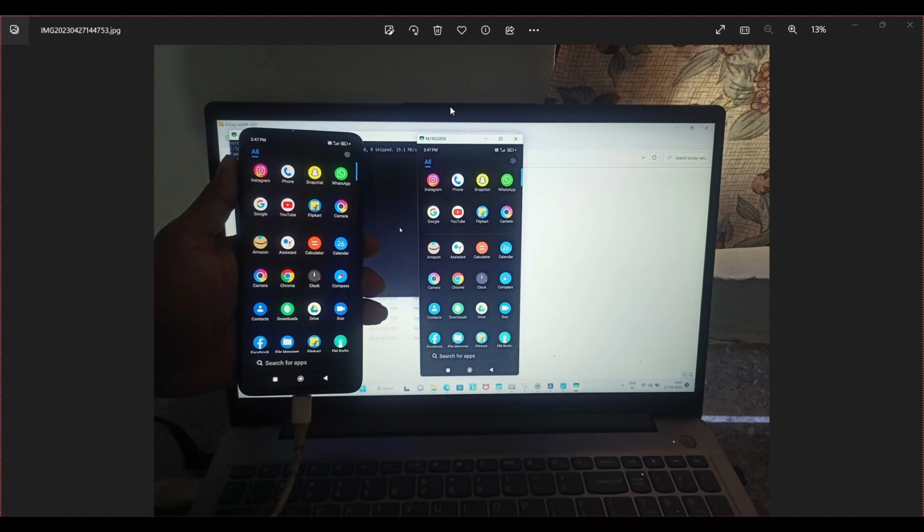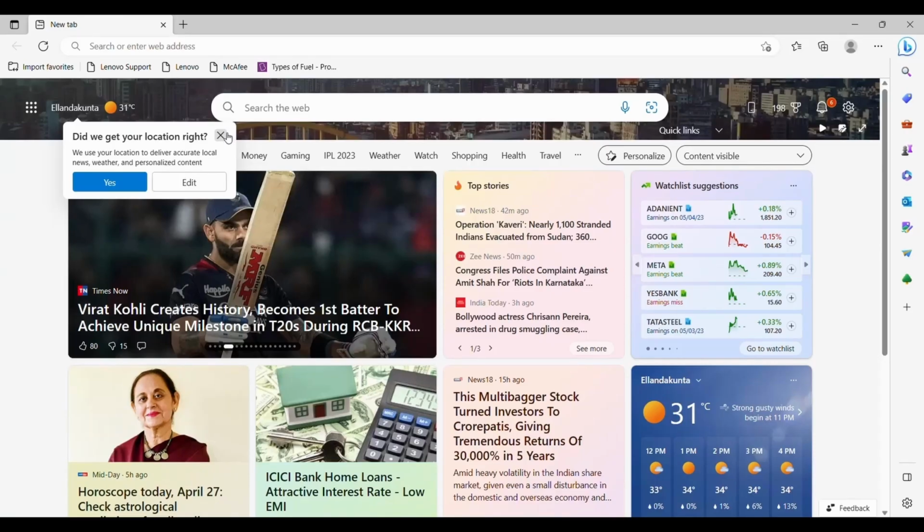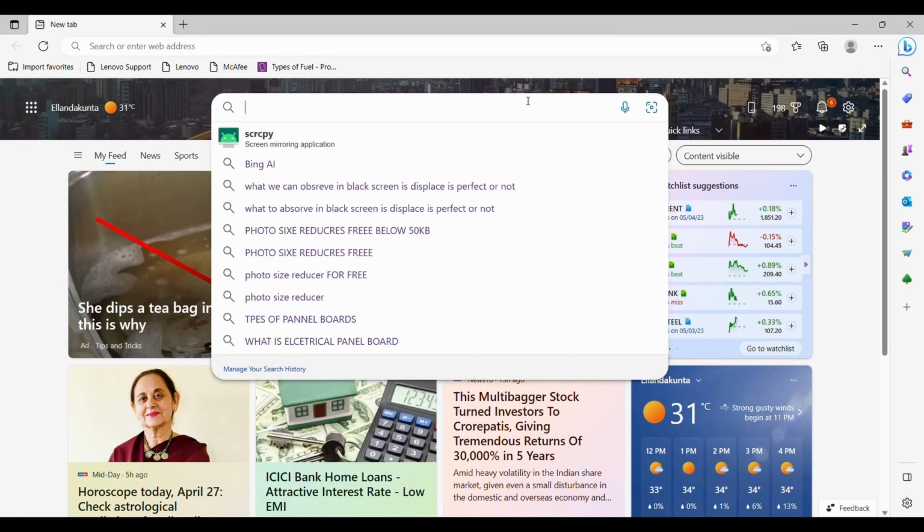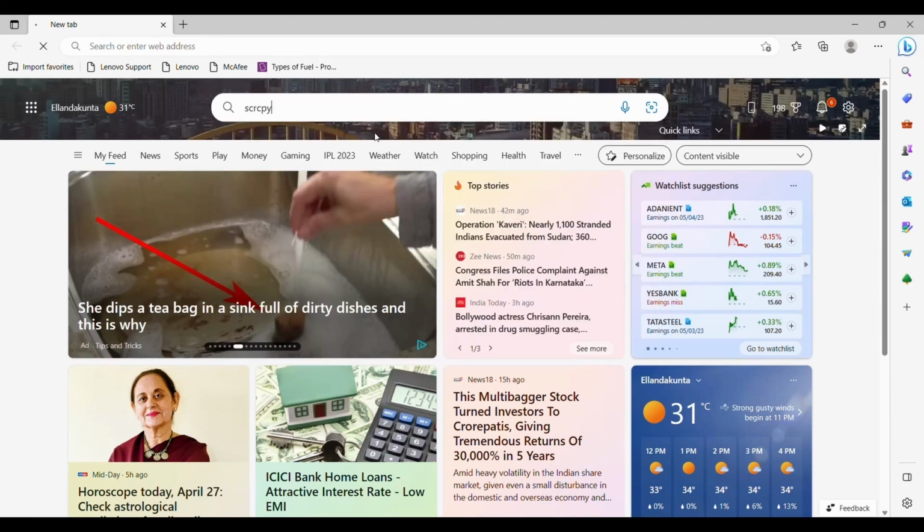Hi guys, in these 5 minutes I will show how to use and install an application called scrcpy, by which we can share our phone's display on PC. For this, open any browser and type scrcpy, which is shortcut of screen copy, and click on the first link.